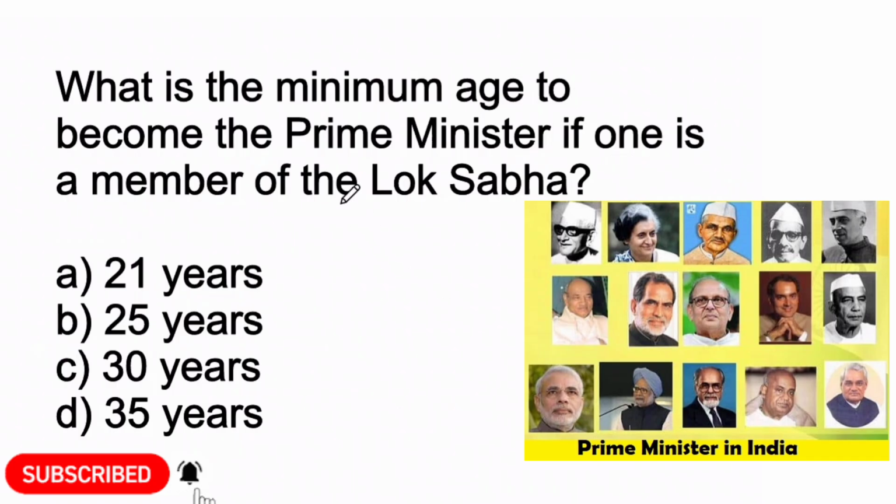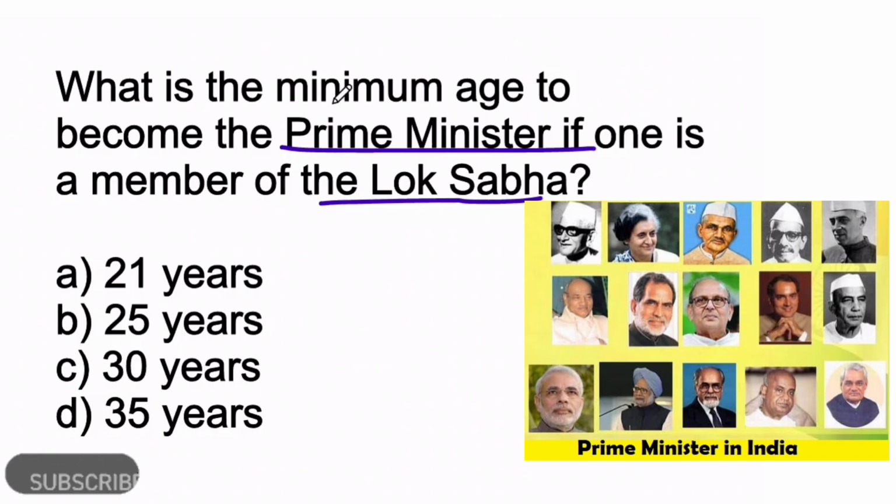Next question. What is the minimum age to become the Prime Minister if one is a member of the Lok Sabha? Option A, 21. Option B, 25. Option C, 30. Or option D, 35. Here option B, 25 is the correct answer.